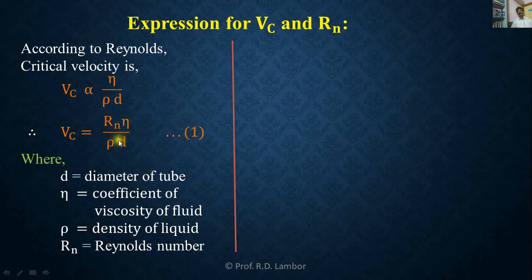So from equation 1 we can find the expression for Reynolds number. Reynolds number for a given fluid is given by Rn equal to Vc into rho d divided by eta. Once again the terms have the same meaning. So equation 2 gives the expression for Reynolds number and equation 1 gives the expression for critical velocity.